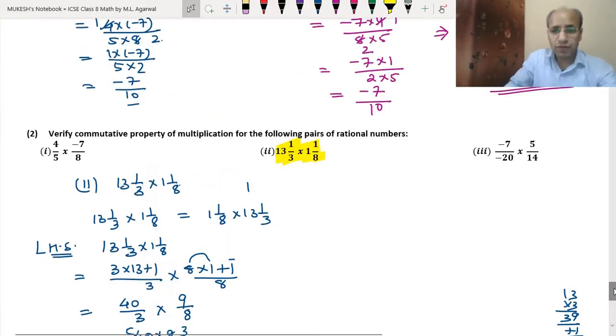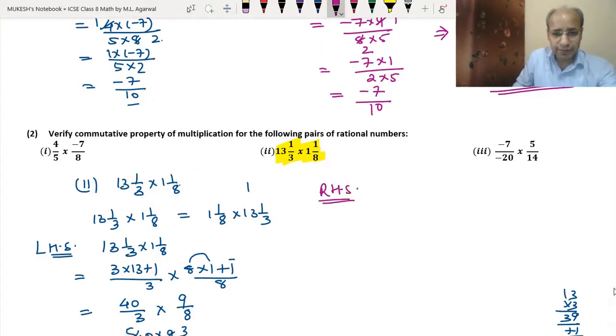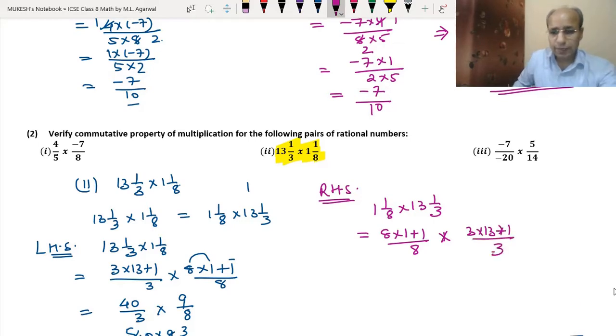Now we have to do the right hand side. For the right hand side we have to switch the sides. 1 1 by 8 into 13 1 by 3. Now again we have to convert them into the improper fraction. So we have 8 into 1 plus 1 divided by 8 into 3 into 13 plus 1 divided by 3. So 8 into 1 is 8 plus 1 is 9. So 9 upon 8 into 3 into 13 is 39 plus 1 is 40, 40 upon 3. Now again we will multiply numerator with the numerator and denominator with the denominator.